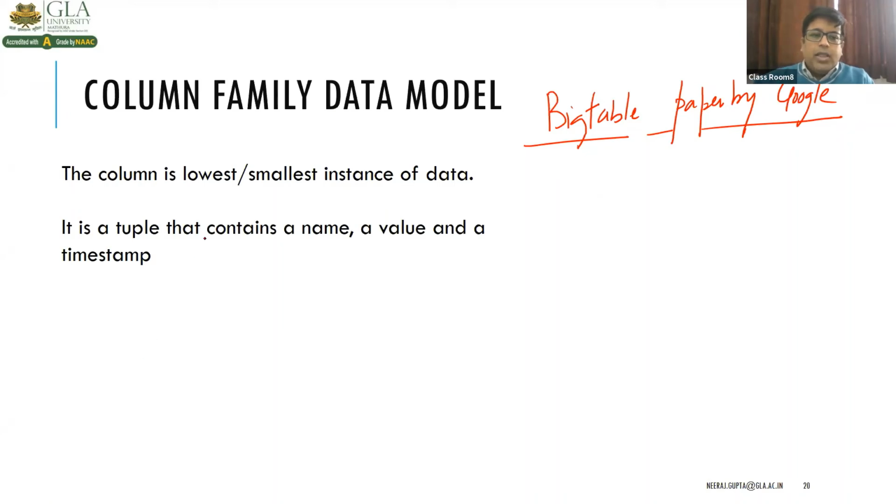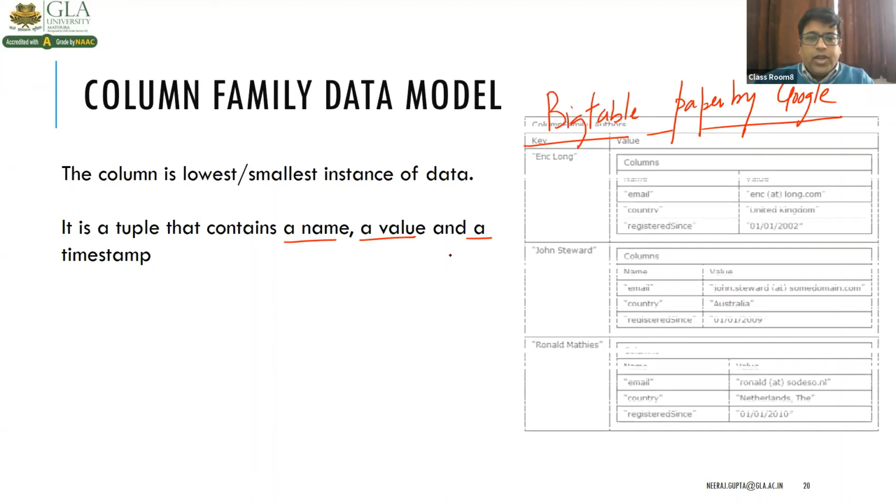It is a tuple that contains a name, a value, and a timestamp. The columns are there, right? Every column is treated separately. Clear? And values of a single column database are stored contiguously.